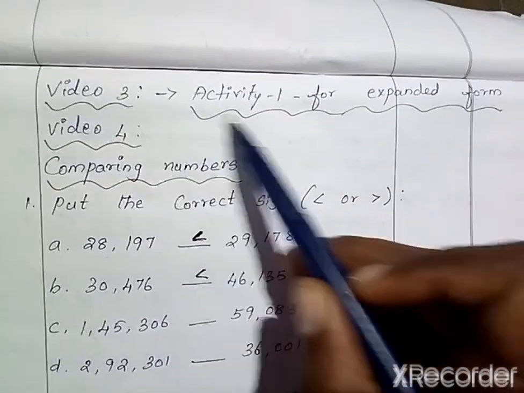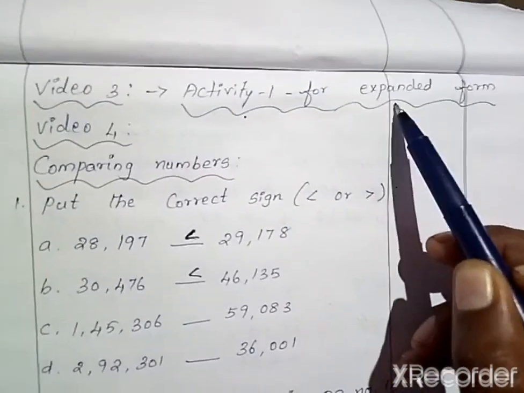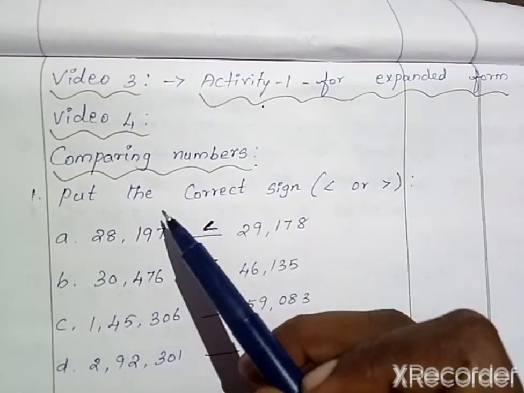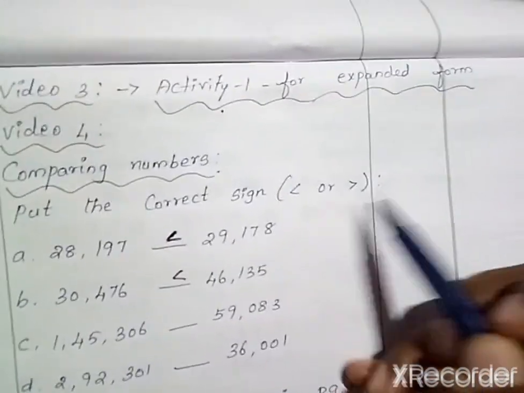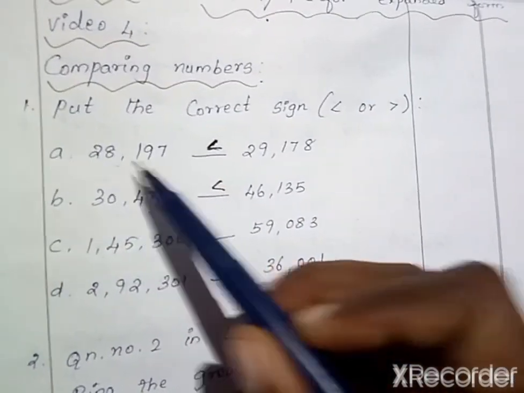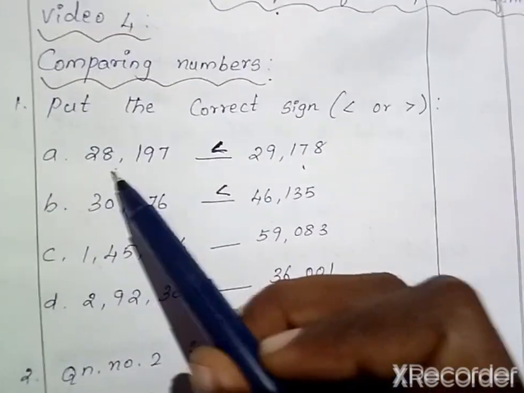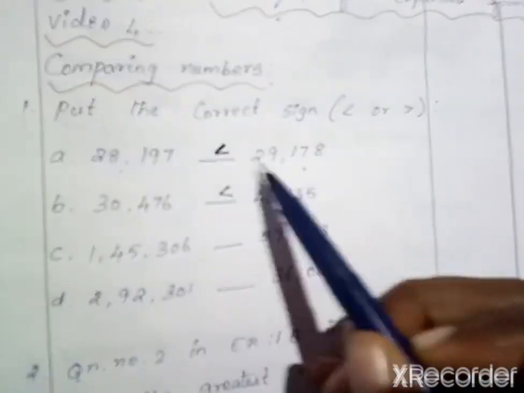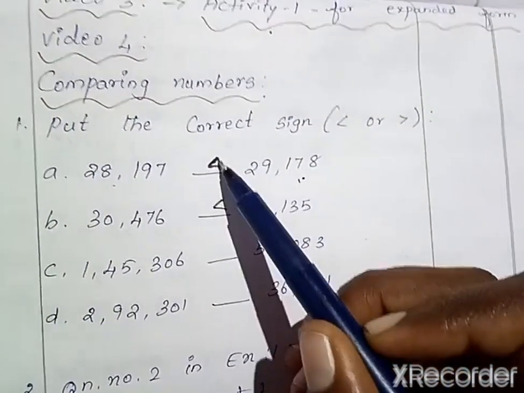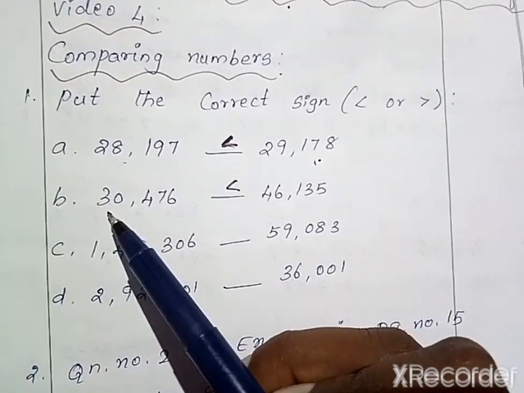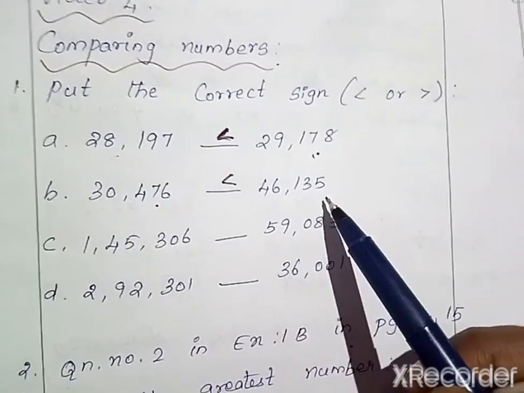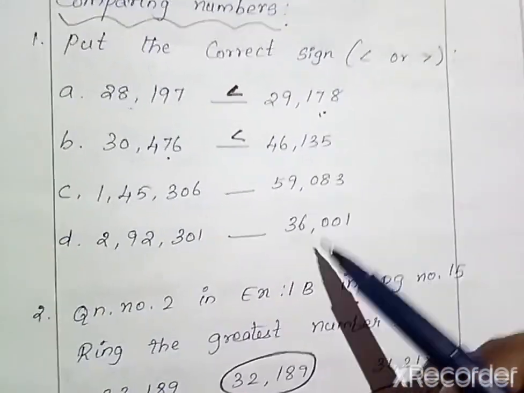In video 3 I have given an activity 1 for expanded form. I hope you would have completed that. Then in video 4 it is comparing numbers. Comparing numbers is nothing but you have to use the correct signs. The first question is put the correct sign. When we compare these two numbers, 28,197 is smaller than 29,178. So we can use this sign. In the second one, 30,476 is smaller than 46,135. In the same way, complete C and D.